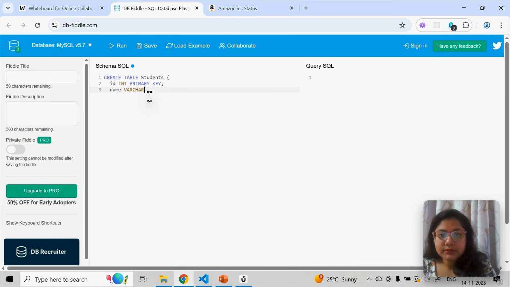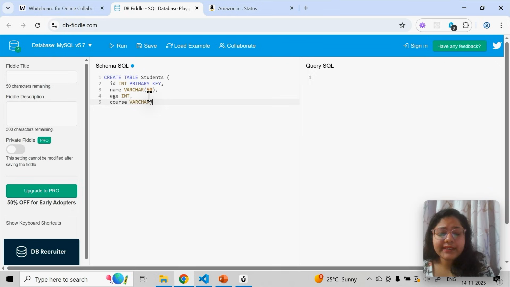Varchar, let's say varchar is one of the data types, variable characters both can come, and a string can also come, a number can also come, and 50 is the maximum length it can have. I can have one word or one character name or three character name, or I can have a 50 character name as well. Okay, so let's say age would be int. And then I'll say a course, let's say varchar.